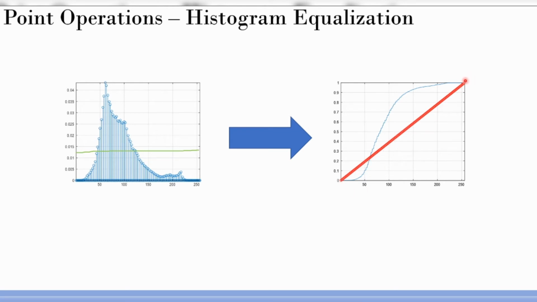Whatever the histogram is, if I make it completely flat, my problem is that I will lose the structure. And if it is flat, the cumulative density function should look like this. So my objective can be to compress this region and expand this region or increase this region. Essentially what I am achieving is that this blue line will tend to move towards the red line. So that is the main objective for histogram equalization. I hope I am conveying the concept clearly here.